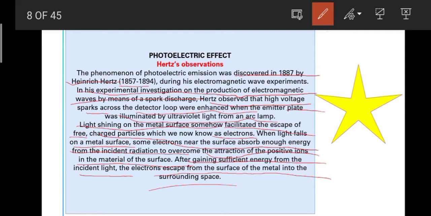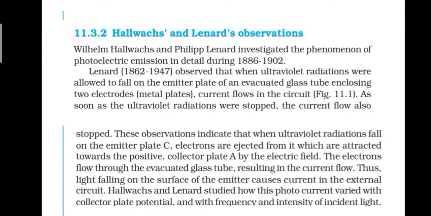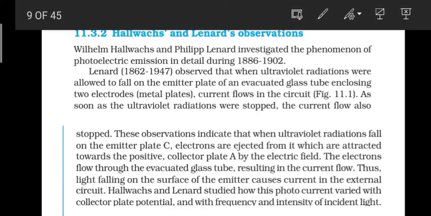Next, let's move forward to Hallwachs's and Lenard's observation. These observations are a little bit more advanced than that. Wilhelm Hallwachs and Philipp Lenard investigated the phenomenon of photoelectric emission in detail during 1886 to 1902.